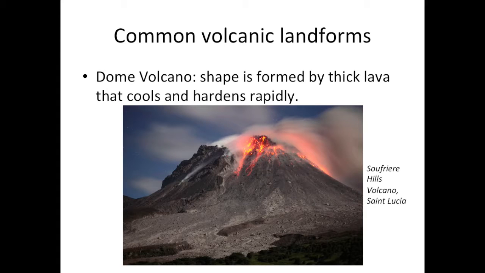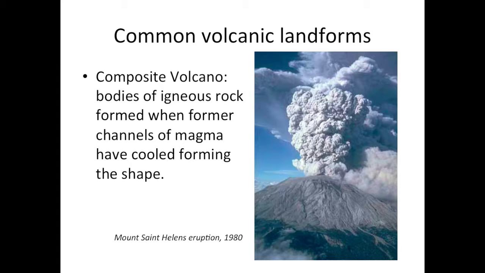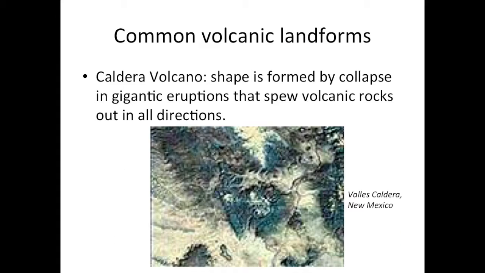A dome volcano's shape is formed by thick lava that cools and hardens rapidly. An ash cinder volcano's shape is formed with layers made up of heavier rocks near the vent and cinders and ash towards the edges. Composite volcanoes are bodies of igneous rock formed when former channels of magma had cooled, forming the shape. A caldera's shape is formed by collapse in gigantic eruptions that spew volcanic rocks out in all directions.